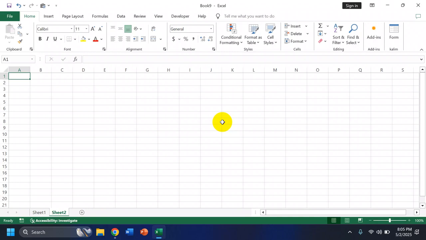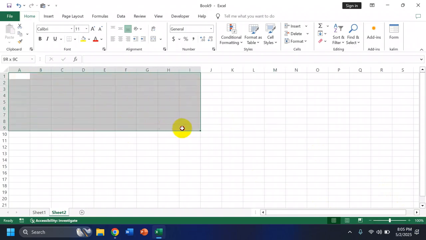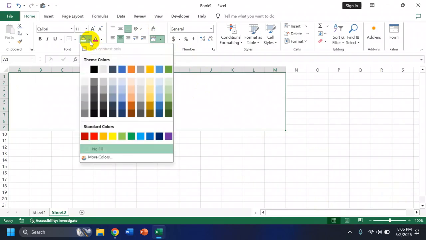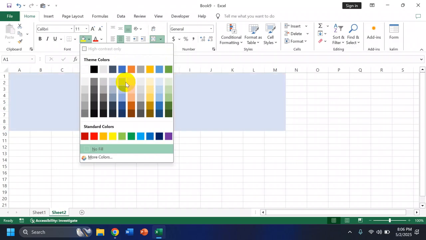Today we're going to be showing you how to create a weekly schedule for yourself on Excel. So first we're going to start in our blank worksheet, and we're going to select from A1 all the way to M9. Next we're going to click merge, so we can merge all these cells together, and then we're going to color in the box a color of your choice. For example, we're going to go with blue.